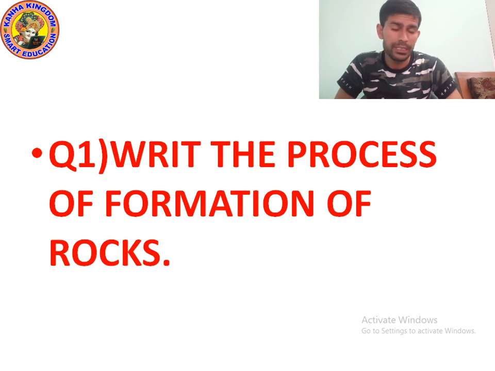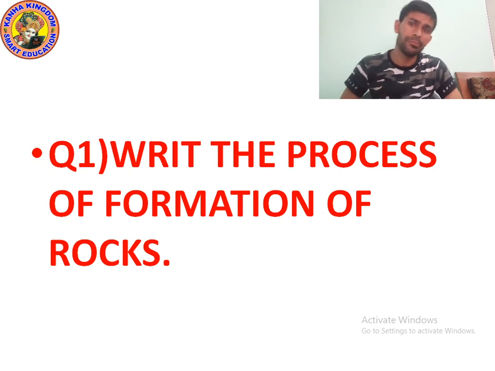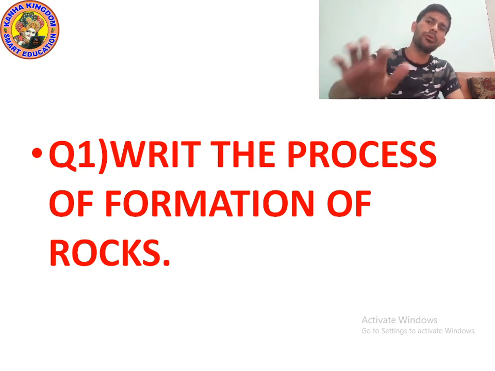The examples of igneous rock are granite, scoria, pumice and obsidian. Examples of sedimentary rocks are sandstone, limestone, shale, conglomerate, gypsum. And examples of metamorphic rock are marble, slate, quartzite, gneiss. Let's talk about igneous rock.